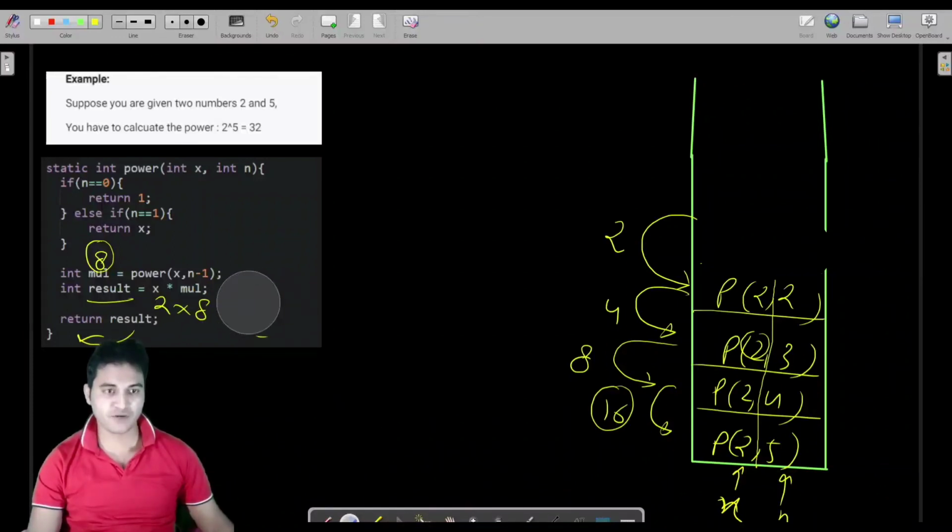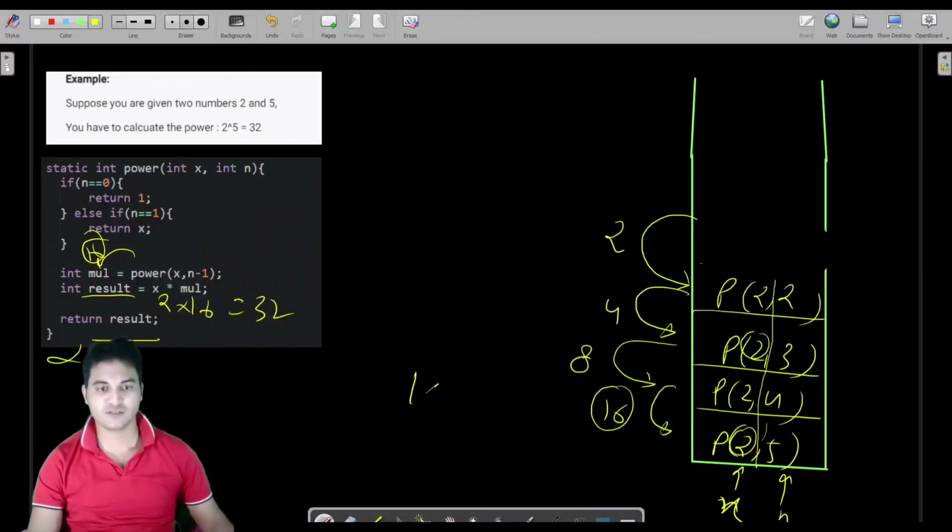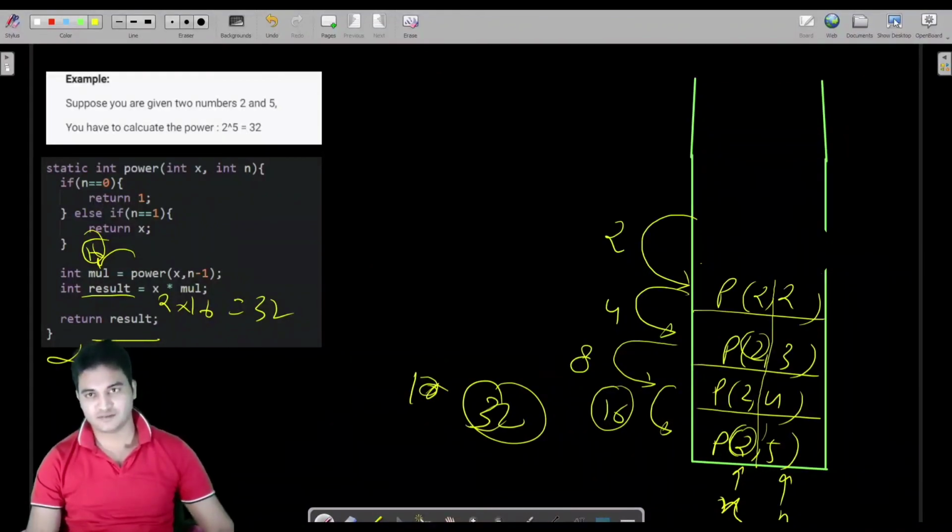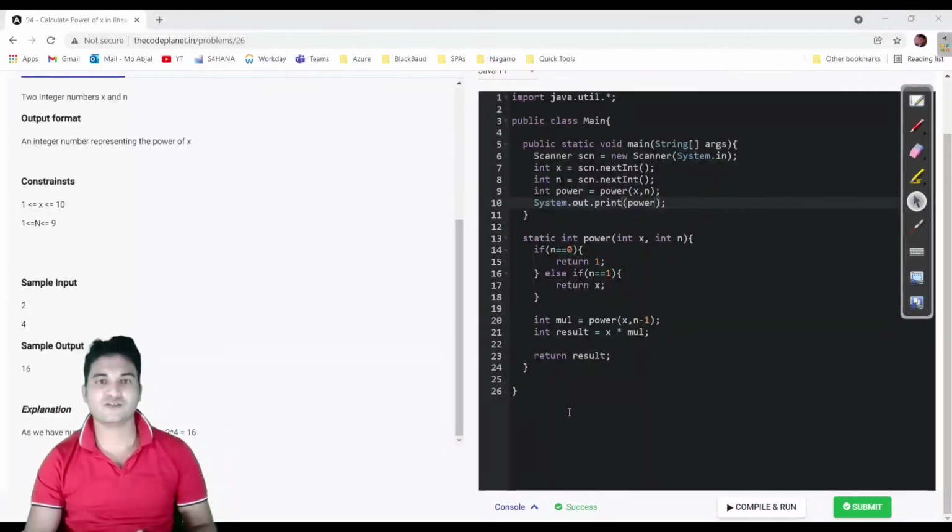Now we are on p of 2, 5. This returns 16 into this multiplication variable, and at this point of time, what is the value of x? 2. So 2 into 16 would be 32. 32 would be stored into this result and 32 would be returned. So this will return 32 as the answer. So that is why it is working, and I hope I was able to explain to you the concept of power, 2 raised to the power of 5, in linear time. So let's meet in the next video. Thank you.